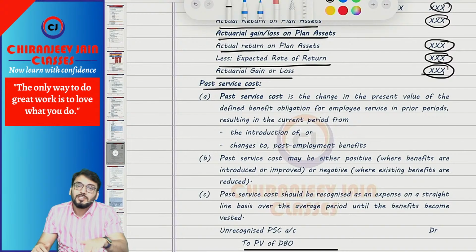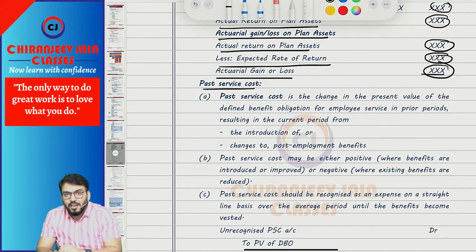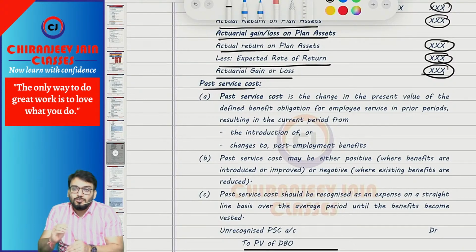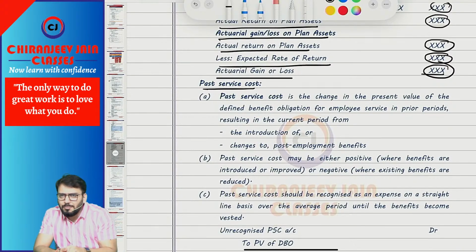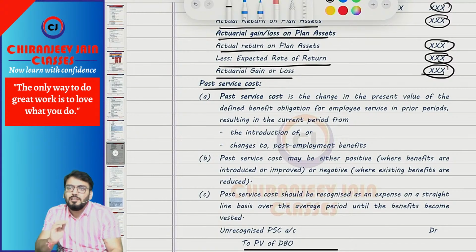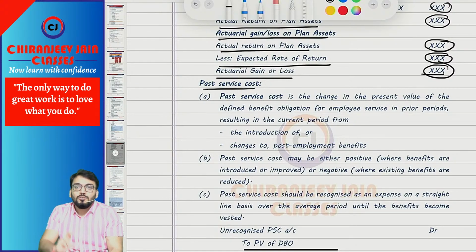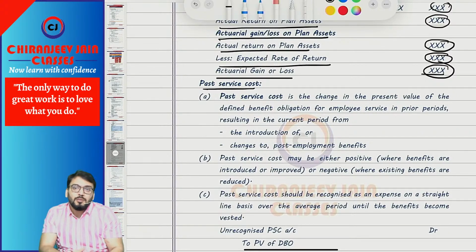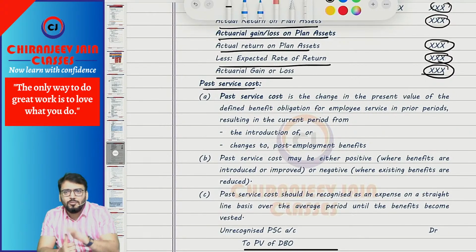The past service cost can be negative or positive. Are you getting what I am saying? Correct. So normally in the exam they will give you only positive past service cost, which means that it will increase the present value of DBO. So what will be the accounting treatment of that past service cost? They may ask you the accounting treatment.